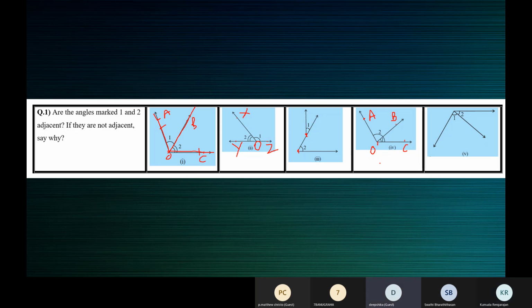Ma'am, OB and OC. Okay. So all of you are clear with the arms of an angle. So Deepshika, repeat. Which are the arms of angle 2? Ma'am, OA and OC. Which are the arms of angle 1? OB and OC, ma'am.